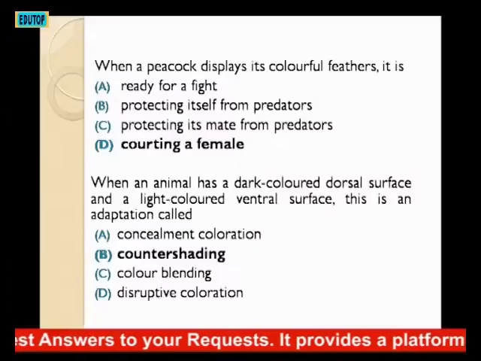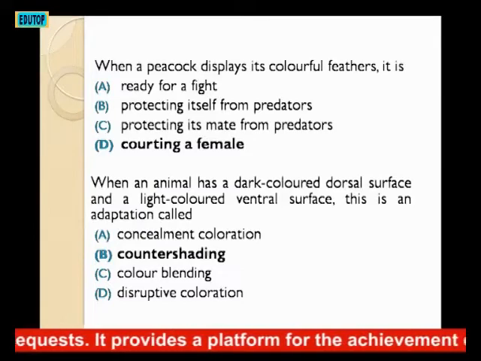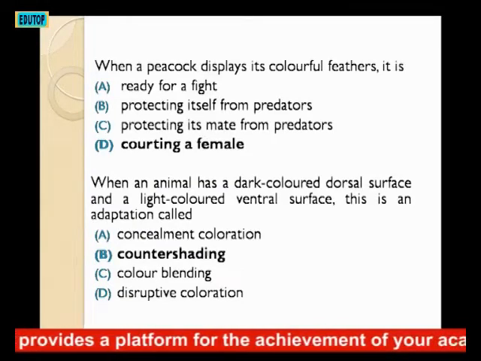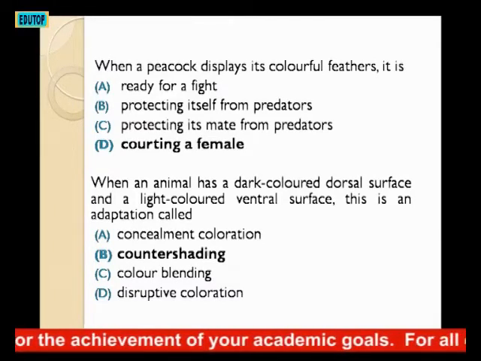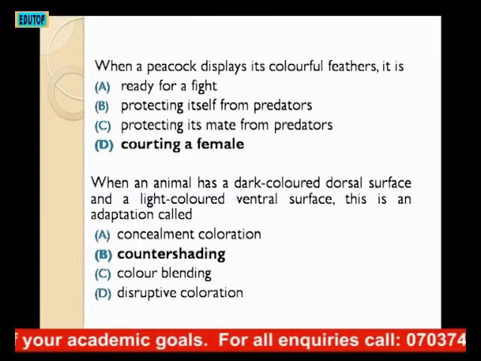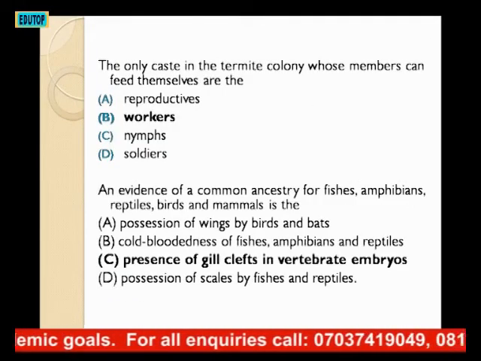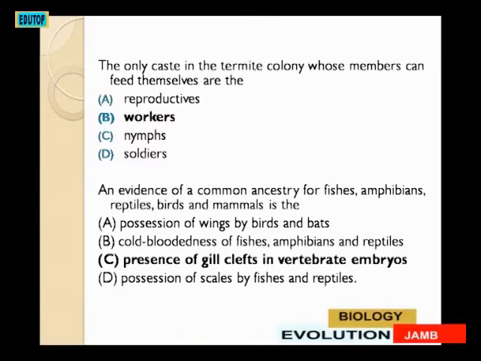The next question. When an animal has a dark colored dorsal surface and a light colored ventral surface, this is an adaptation called what? A. concealment coloration, B. counter shading, C. color blending, D. disruptive coloration. That is counter shading, B. The next question. The only caste in the termite colony whose members can feed themselves are A. the reproductives, B. the workers, C. the nymphs, D. soldiers. The answer is B, the workers.